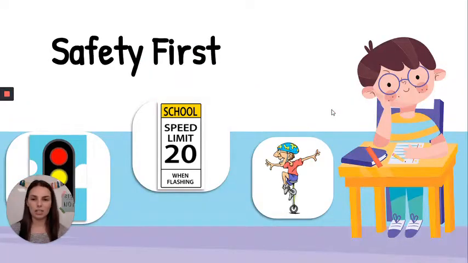Some laws fall into the category of safety first. Traffic lights and stop signs are laws that we need so that cars don't get into accidents or wrecks all the time. Speed limits are also laws that put safety first.